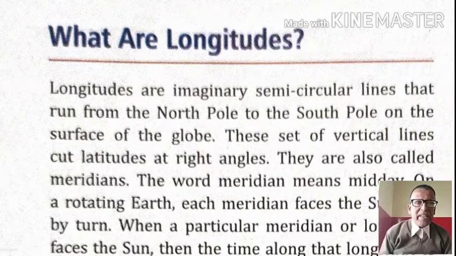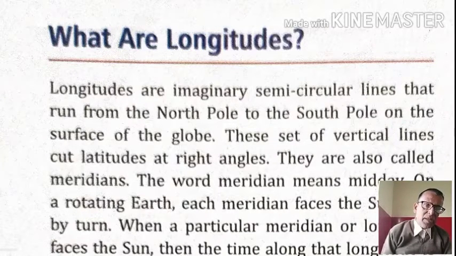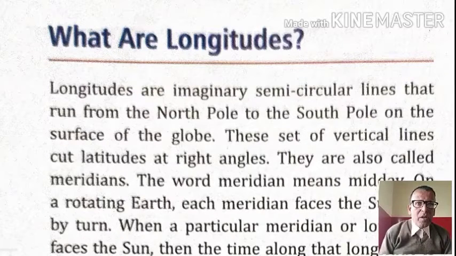Longitudes are imaginary semicircular lines that run from the North Pole to the South Pole on the surface of the globe. So first point, it is semicircular. It is not a circular line. It is semicircular or half circular, we can say. It starts from the North Pole and goes up to the South Pole. So a line originating from the North Pole and joining the South Pole in a vertical manner, that is called longitude.